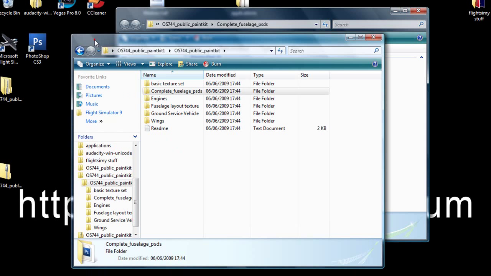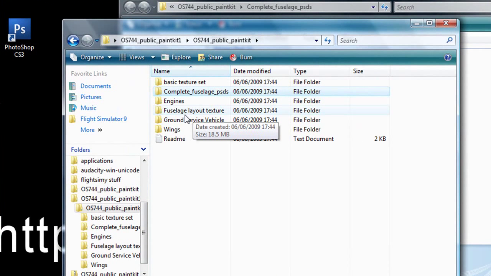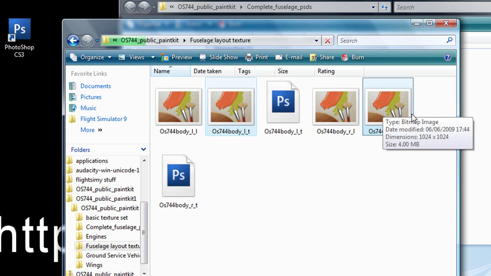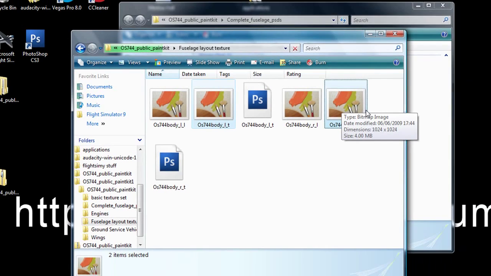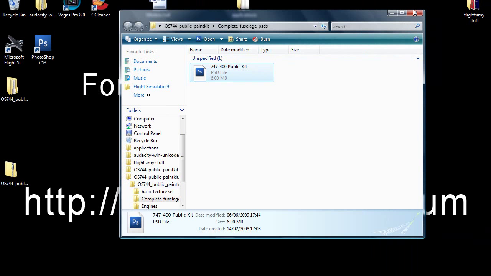But if you're not using Photoshop, just open up this one here, and you can edit it in Paint, but it's really hard to. I would recommend you do use Photoshop for this or something like that. So just go ahead and open that file in Photoshop, and that should load up.